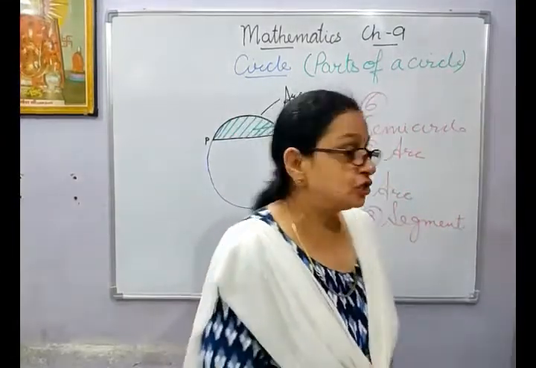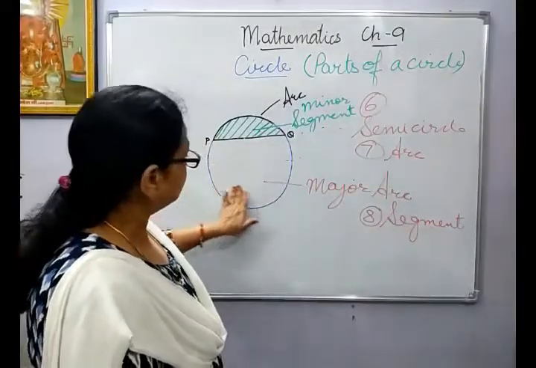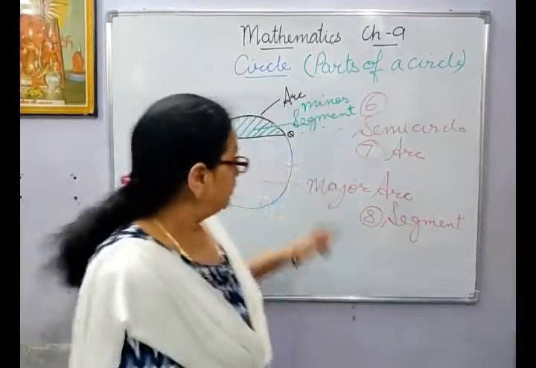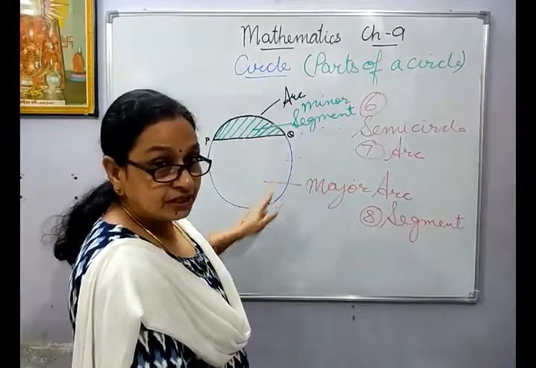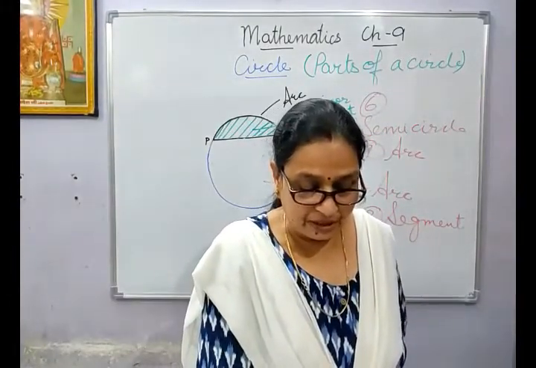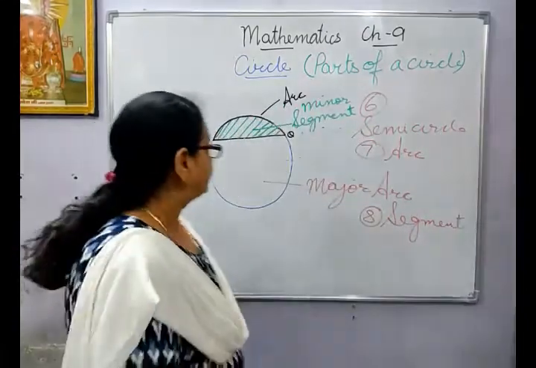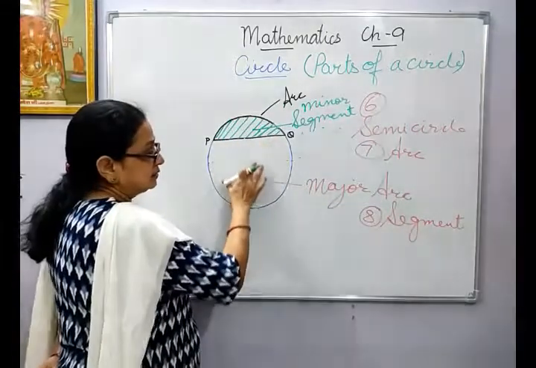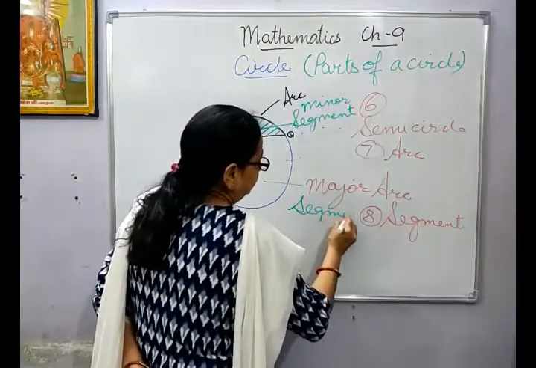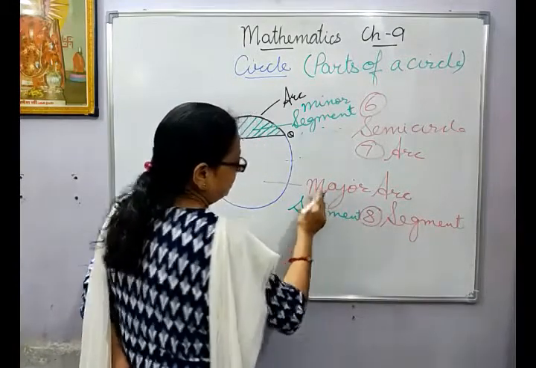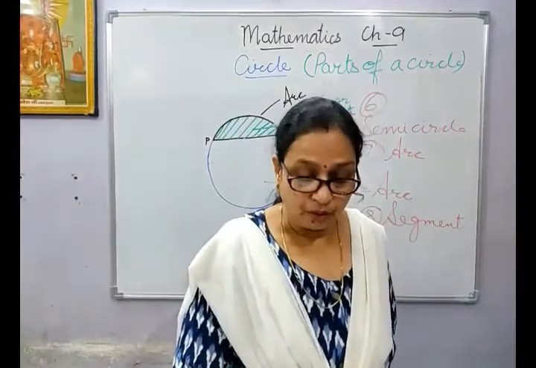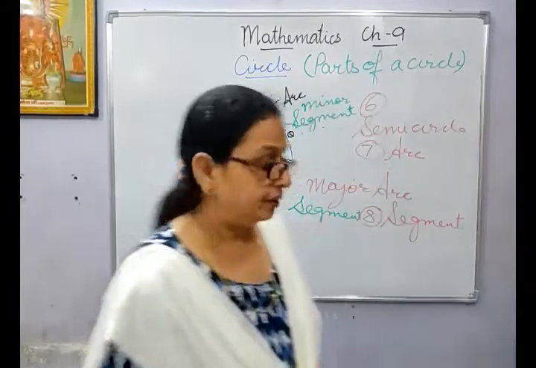Now if we consider this white part only, the segment which is formed by the major arc of the circle and the corresponding chord is said to be the major segment. Clear? Hope this is clear to everyone.